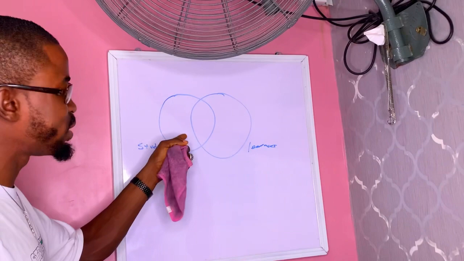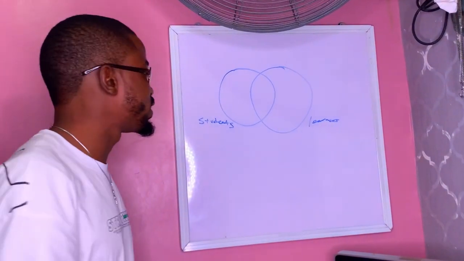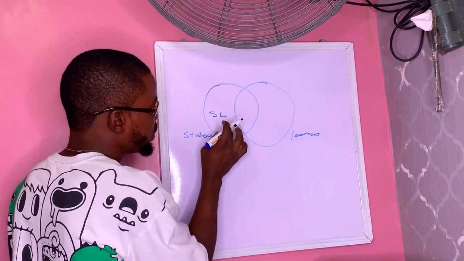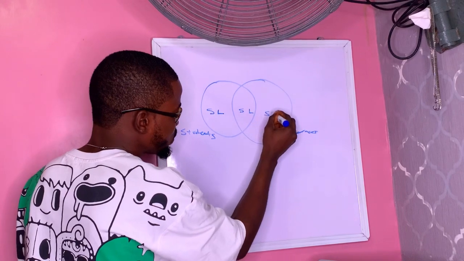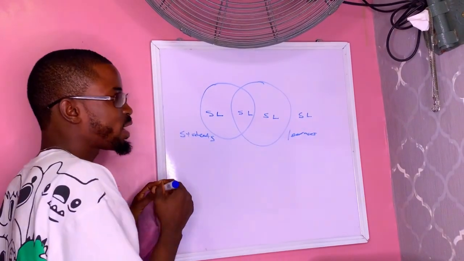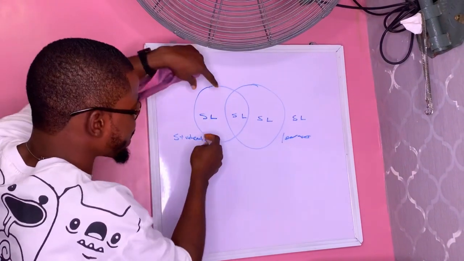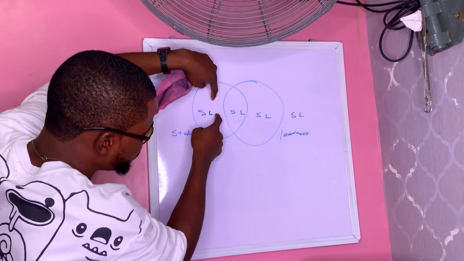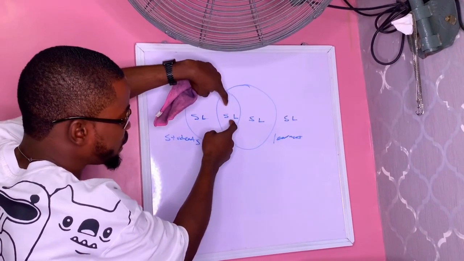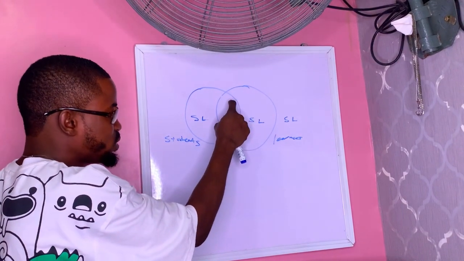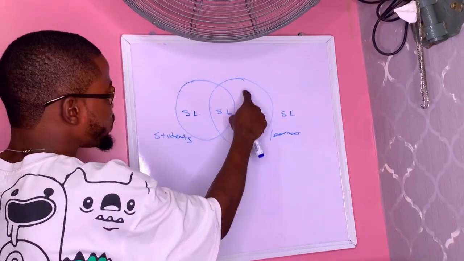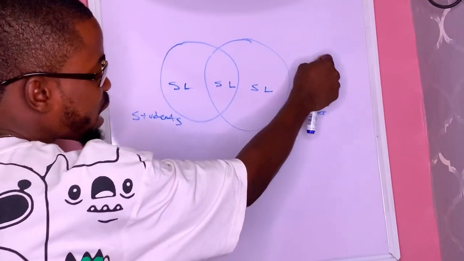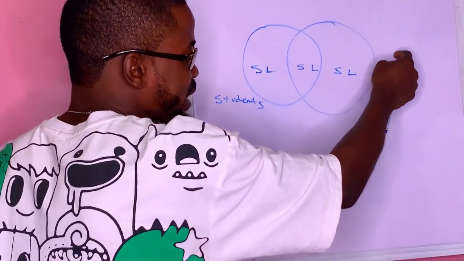So this particular diagram now has 4 different spaces. Number 1, this space that you are seeing here is for students that are not learners. Okay, let me just write S, L, students, learners. It has the space of people that are students but they are not learners. Then this is where students and learners come together. So this space is for people that are students and they are also learners. This space from here is for people that are learners but they are not students. While outside the two of them is for people that are not students and they are not learners.